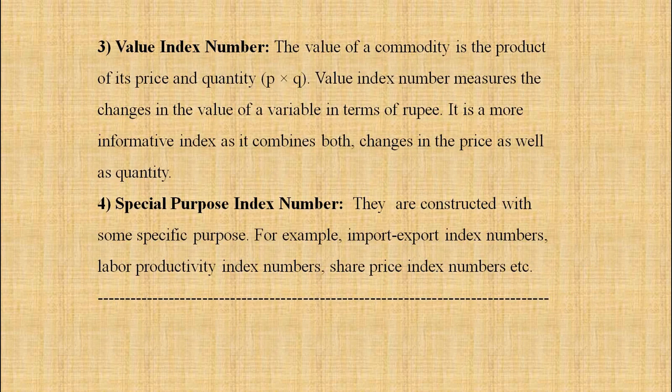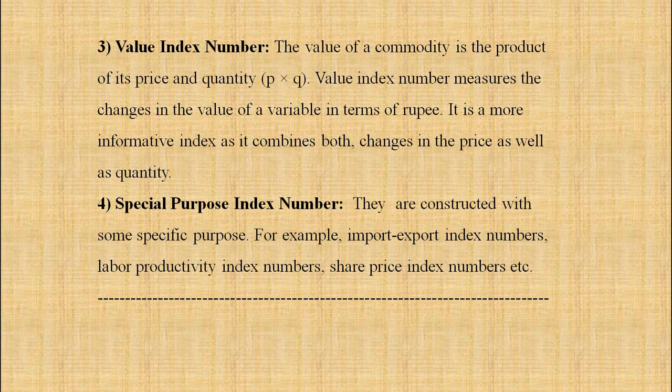Next, value index number. The value of a commodity is the product of its price and quantity, that is P into Q. Value index number measures the changes in the value of a variable in terms of rupees.